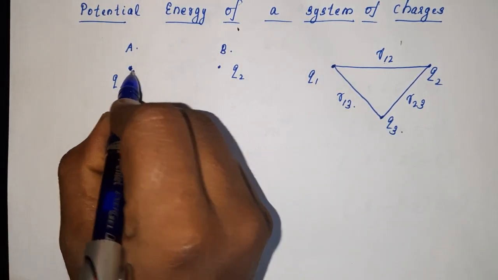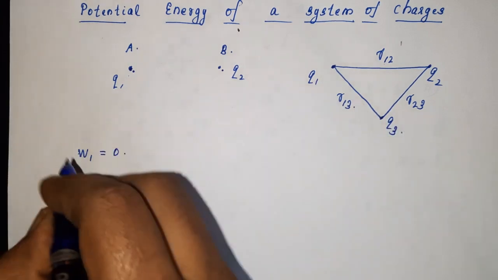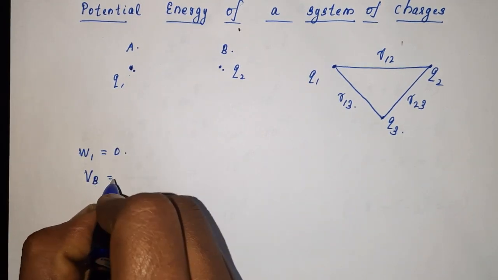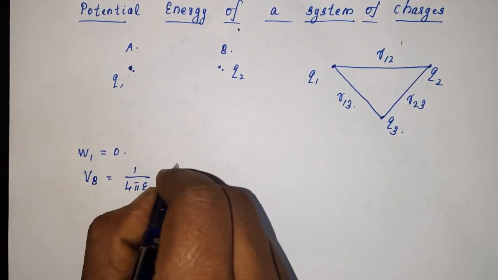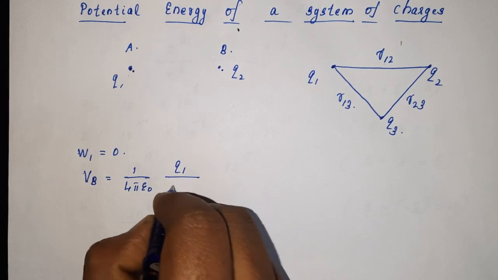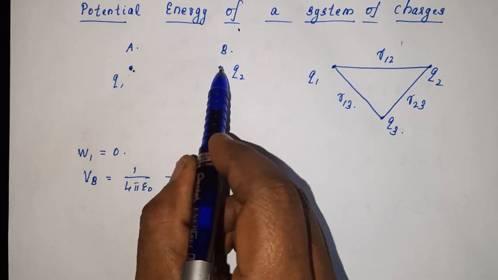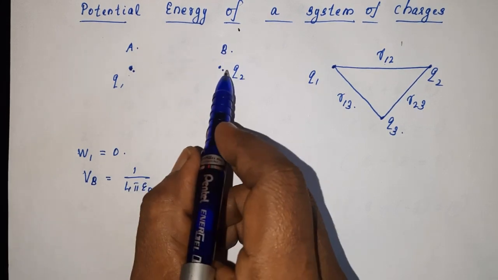So, the potential at B due to Q1 is equal to 1 by 4 pi epsilon 0 Q1 divided by R12, because only Q1 is there to produce potential at B.